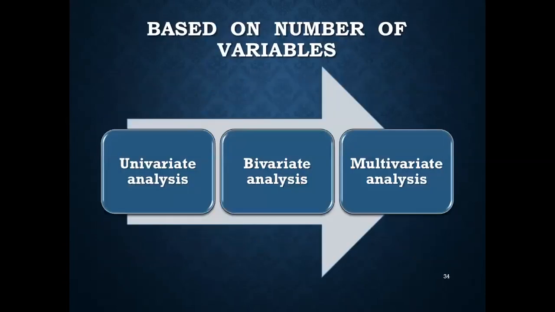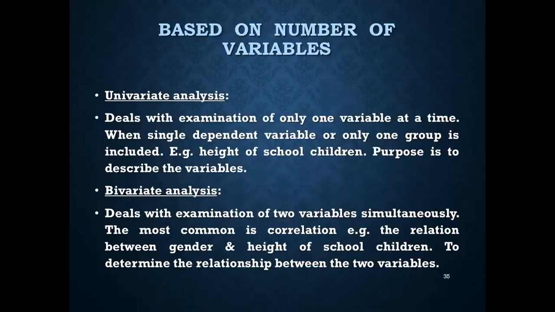Now coming to the third category, that is based on the number of variables. Quantitative analysis can also be classified in terms of the number of variables and also the type of variables. Number one, univariate analysis, which uses only one variable. Bivariate analysis uses two variables, and multivariate analysis uses more than two variables. So this is based on the number of variables: univariate, bivariate, and multivariate.